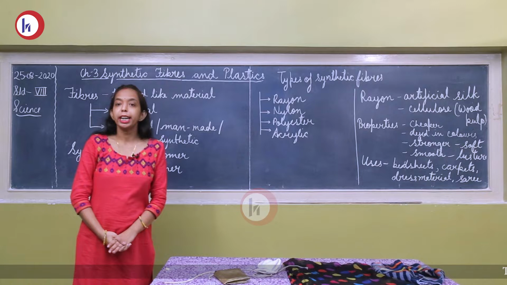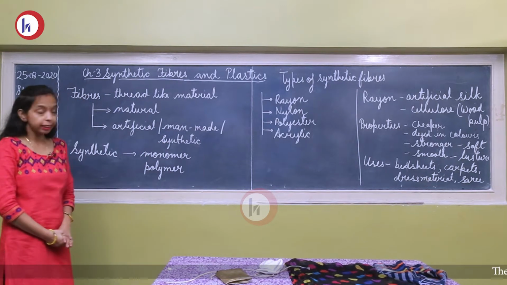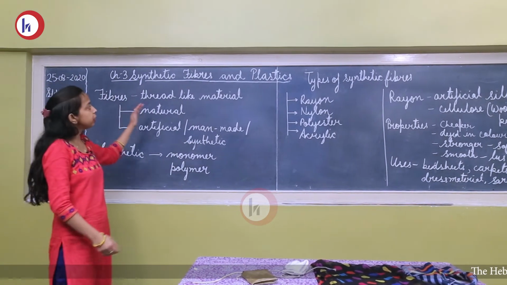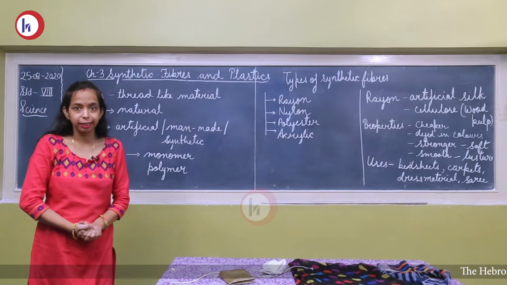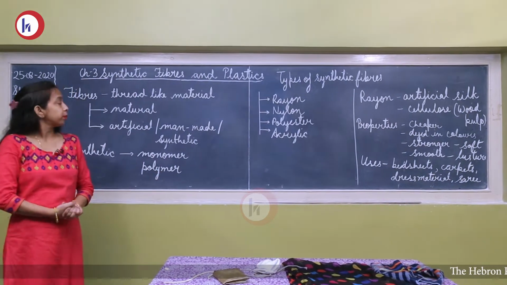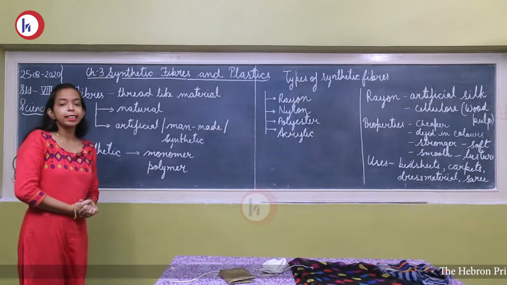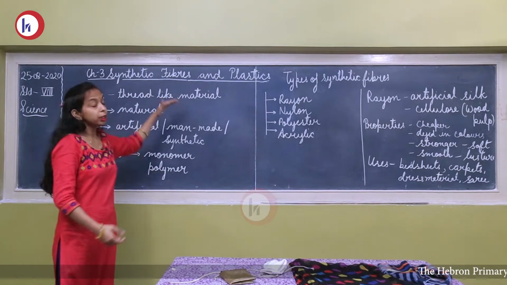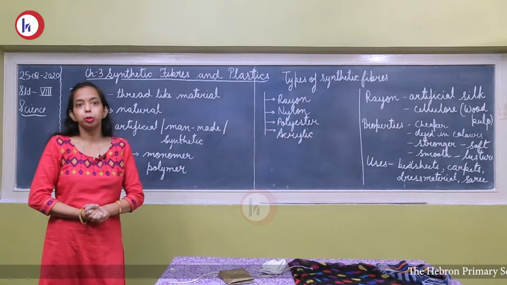Hello everyone. Today I am going to take standard 8 science subject. Our chapter is chapter number 3, synthetic fibers and plastic. As the name of the chapter indicates, synthetic. Synthetic means chemically processed and fibers mean thread-like material.